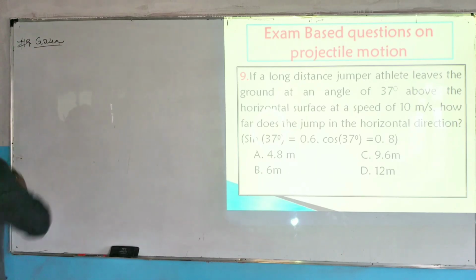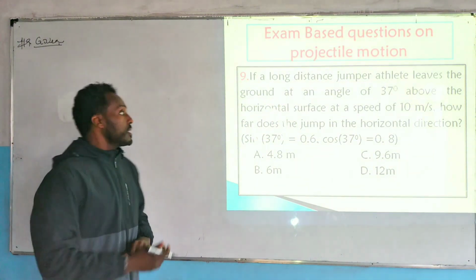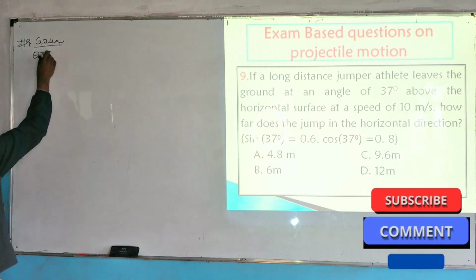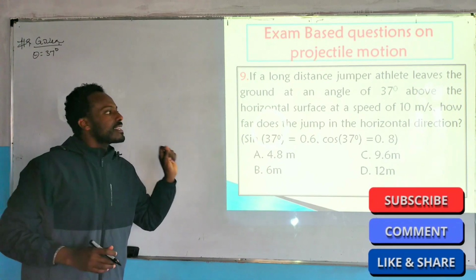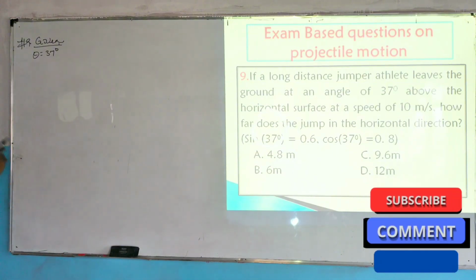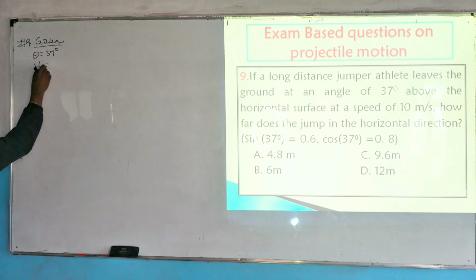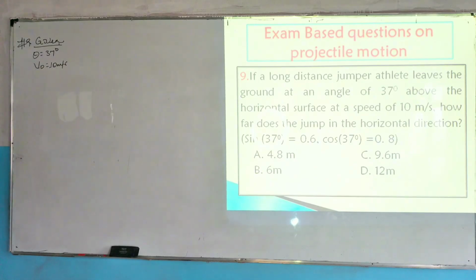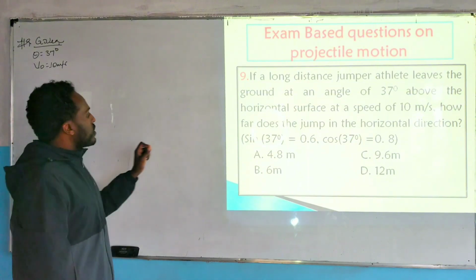Question number 9, given: the athlete leaves the ground at an angle of 37 degrees, so the inclination or projection angle is given, which is 37 degrees above the horizontal surface, at an initial speed of 10 meters per second. So the athlete took off at 10 meters per second. So the required